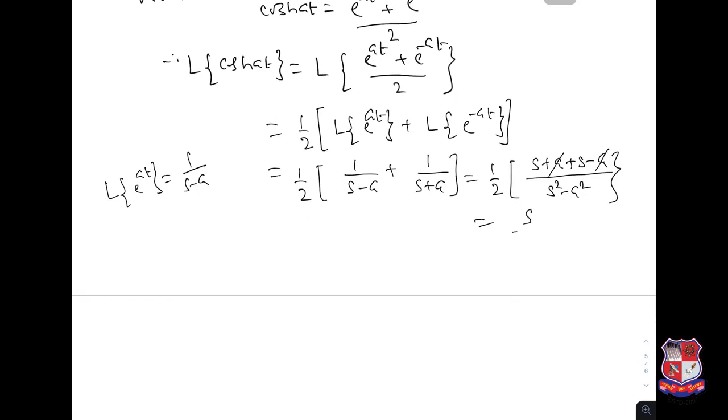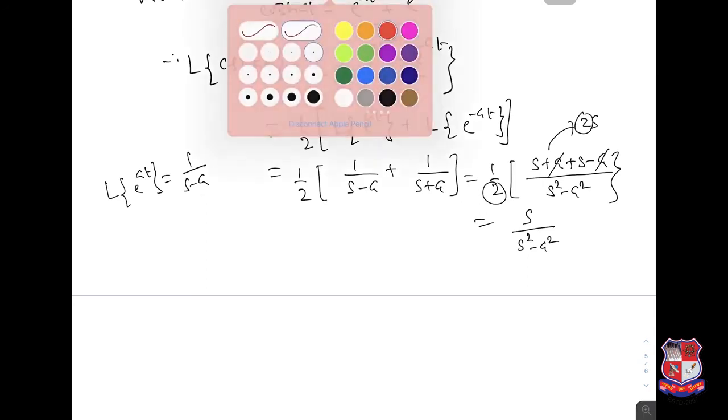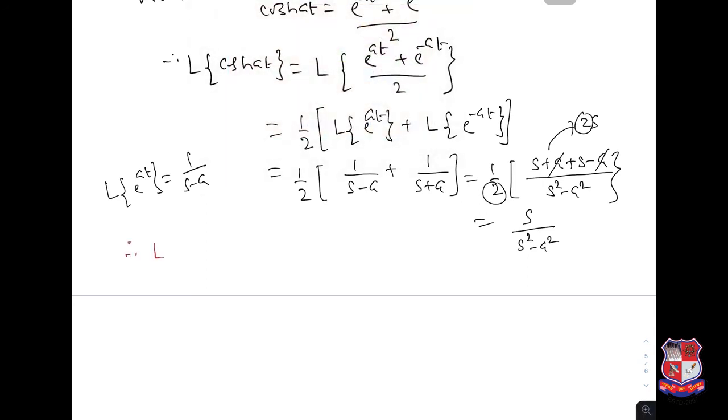So this 2 and 2 cancel, and we get the Laplace transformation of cosine hyperbolic at is equal to s over s square minus a square.